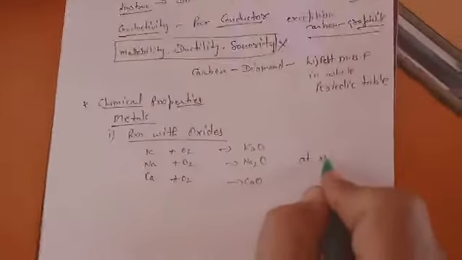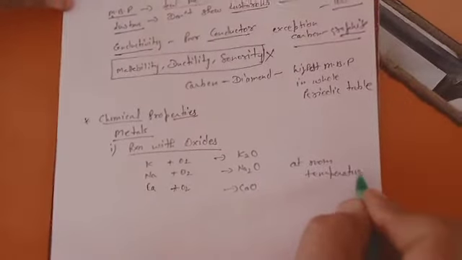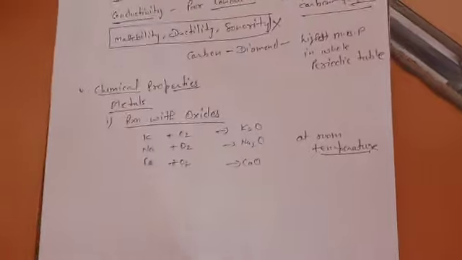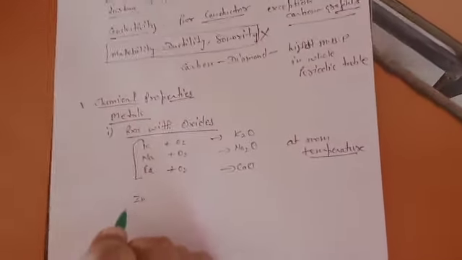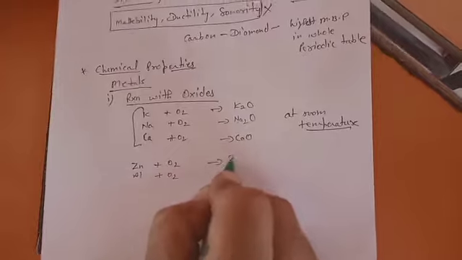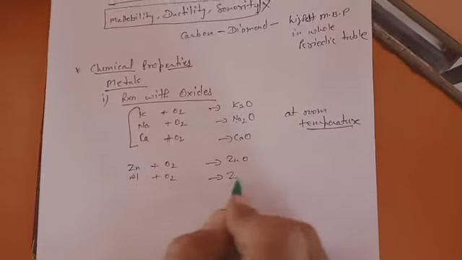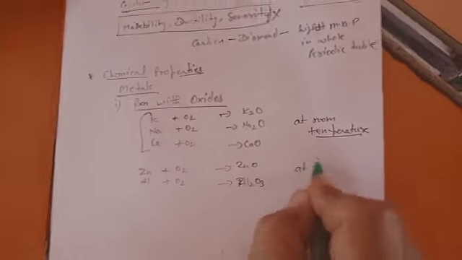Some metals like zinc and aluminium form oxides at a little higher temperature.